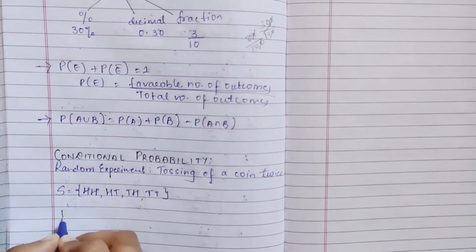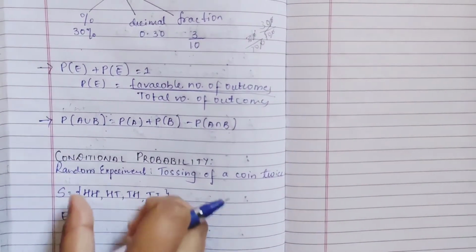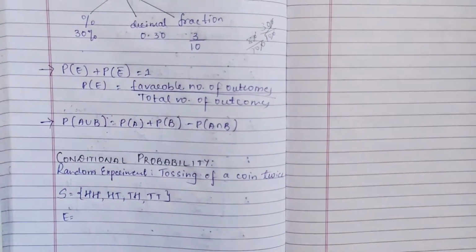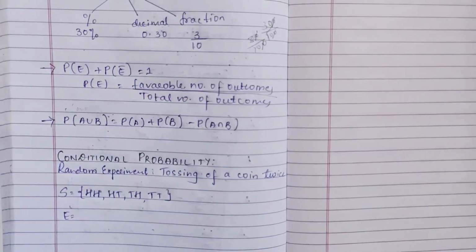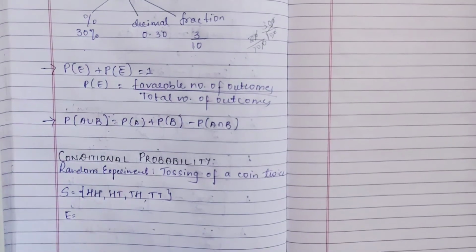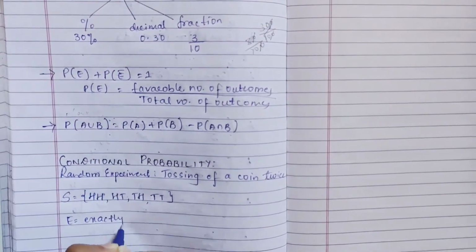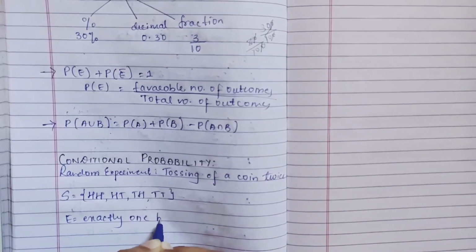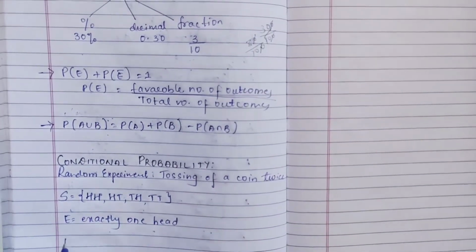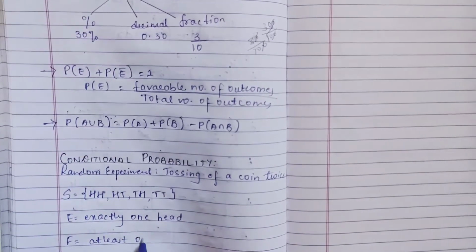Now we'll take an event. Event you have already studied. What is an event? It is a subset of your sample space itself, right? Now I'll take 2 events. Event E tells exactly one head, and your event F tells at least one head.